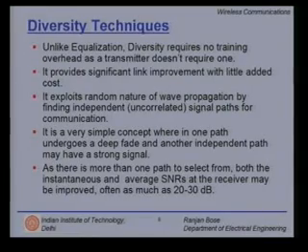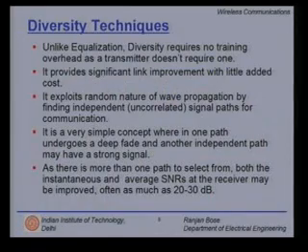Please recall from one of your earlier lectures that when you compare bit error rate against an additive white Gaussian noise channel, fading channels require 20 to 30 dB additional SNR for the same performance. Here in diversity techniques you overcome that.